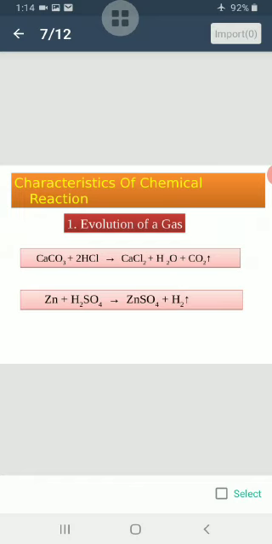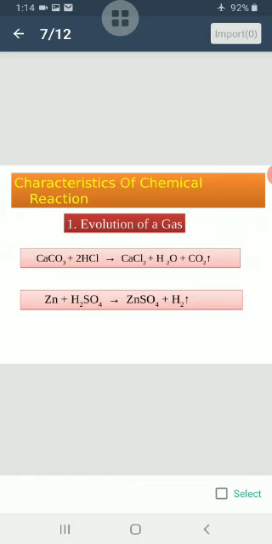In a chemical equation, the evolution of gas is shown by putting an arrow pointing upward. Like in the equation given here, calcium carbonate reacts with hydrochloric acid and it gives us calcium chloride plus water plus carbon dioxide. And the arrow that is pointing upward shows the evolution of gas, meaning carbon dioxide is evolving.